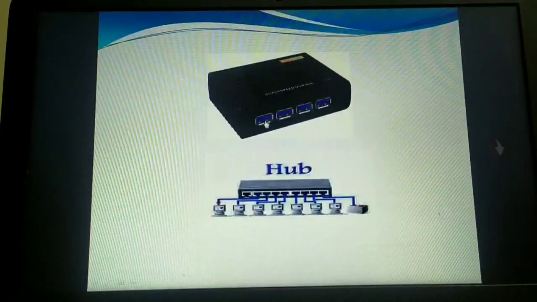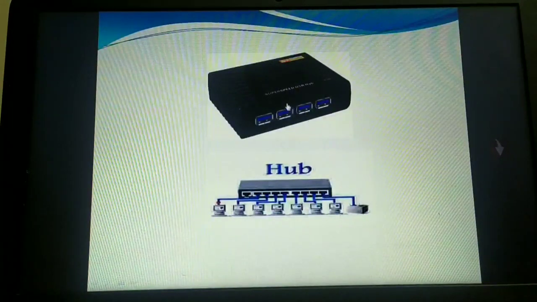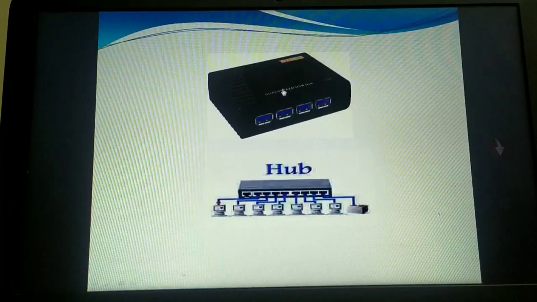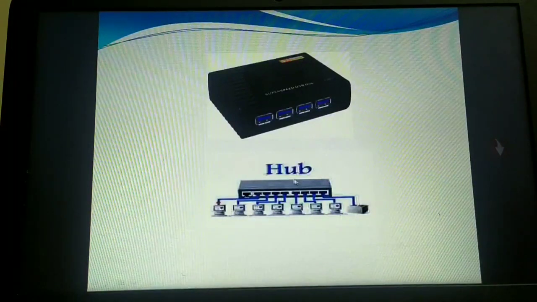Now let us see the next networking device, that is the hub. We have already studied this hub in the star topology. The hub is a hardware device that is used to connect several computers together. Can you see? This is acting as a central device to which all the different computer systems are connected. So if it is in the form of a star, then I can say it's a star topology.